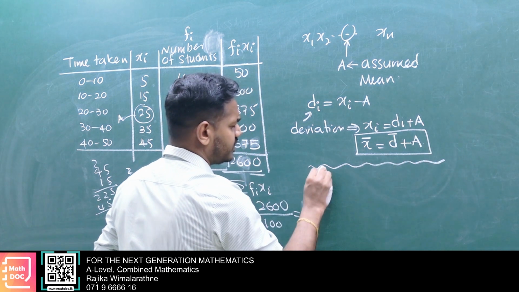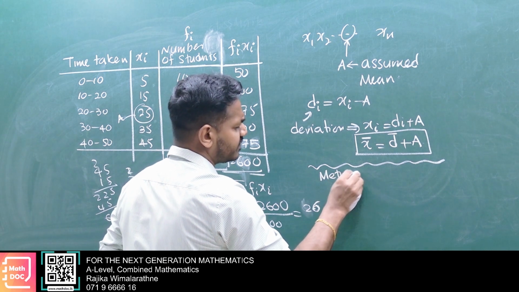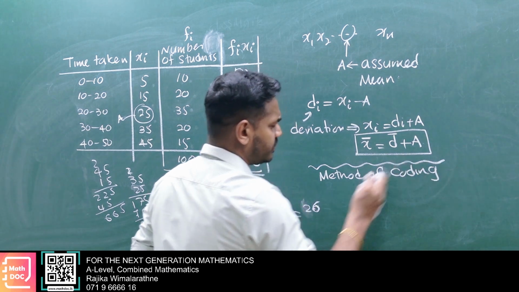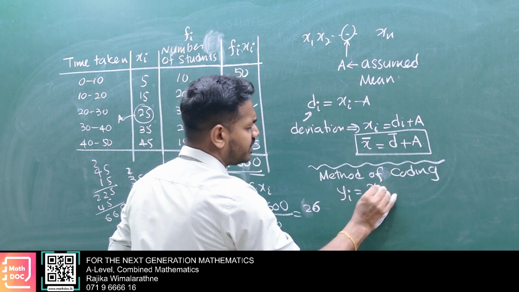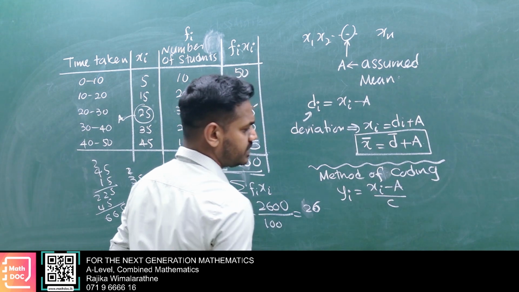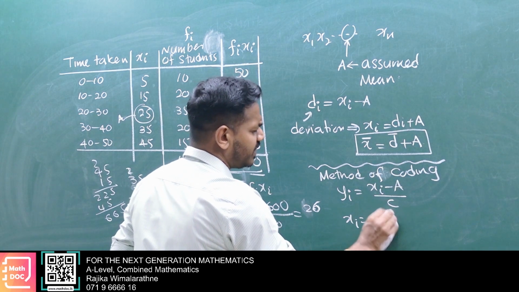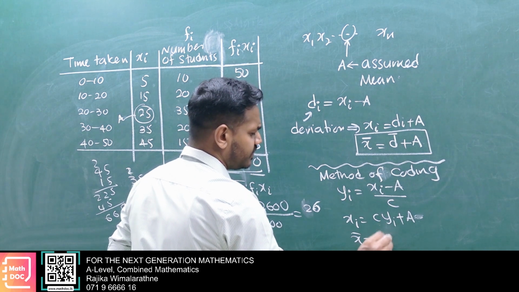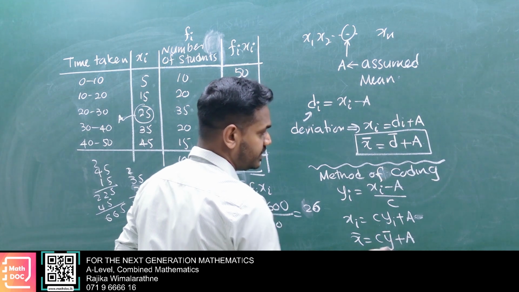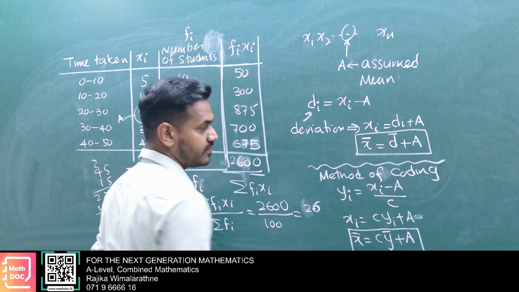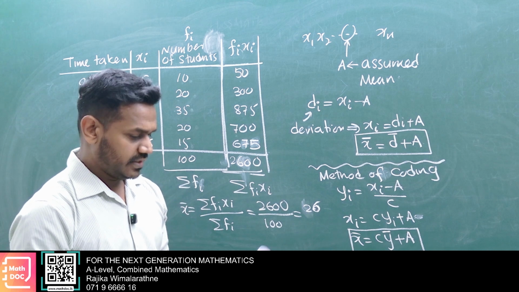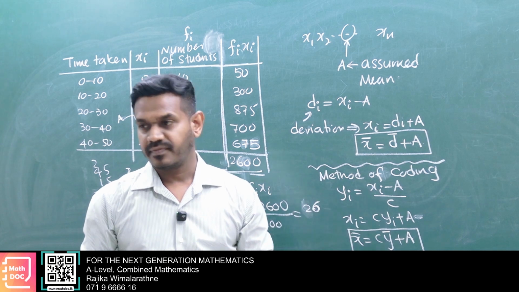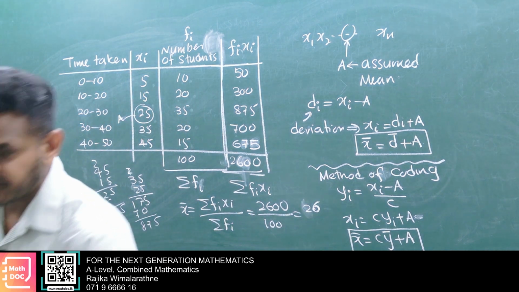Then there's a special method of coding. Here we introduce the variable yi equal to xi minus A divided by C. Then xi equals Cyi plus A. Then the corresponding x bar value is C y bar plus A. Later we will see how to prove it. These are coding methods. So within that space you write these things again. I'll explain it right now. Let's see how the calculation becomes very easy.